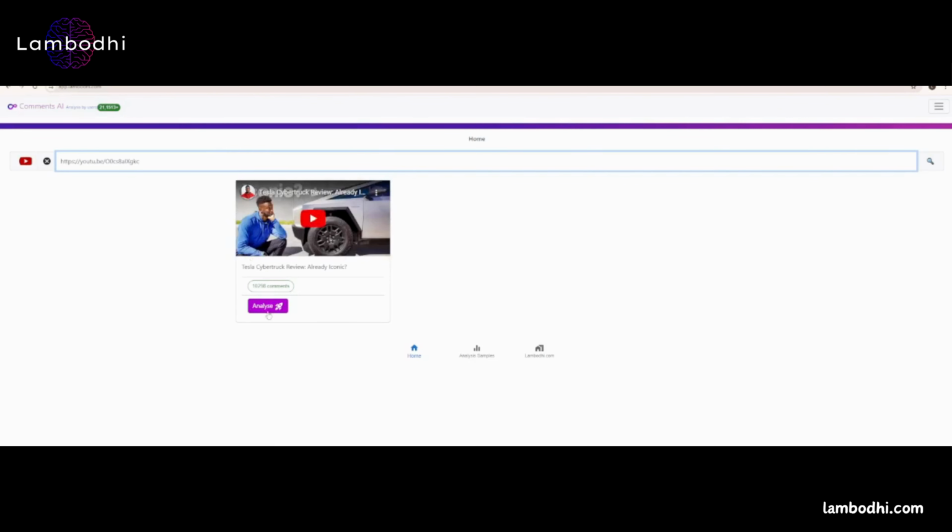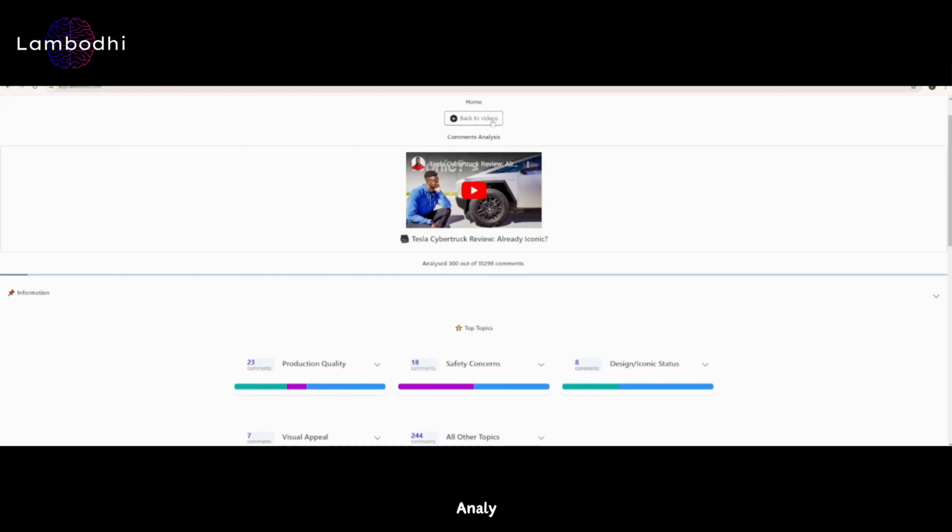On the screen, we have the Tesla truck video with the URL we copied earlier. Now click on the Analyze button. Now our video analysis is ready. To see that, please click on the View Analysis button. Now we see on the upside we have the video. Here we can play the video. Out of the total comments, the AI tool analyzed only 100 comments. We see 300 random comments analyzed by Lambodhi Comments AI.